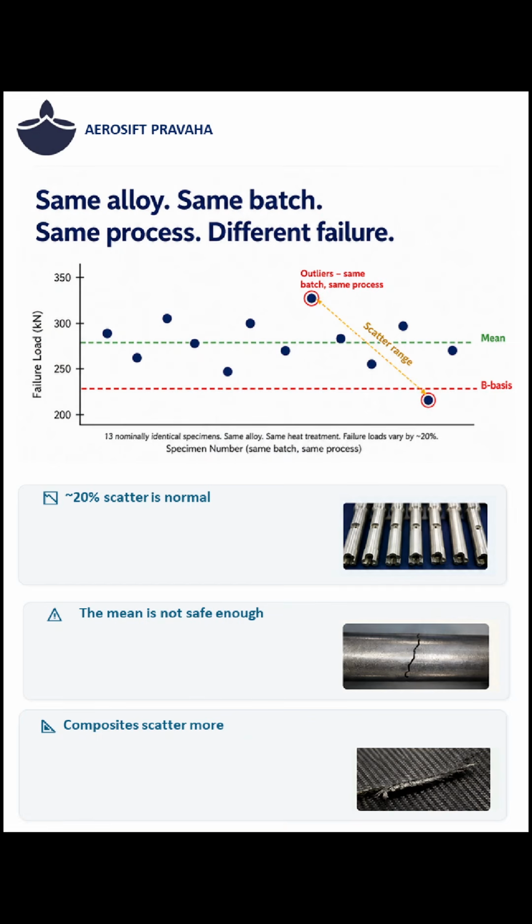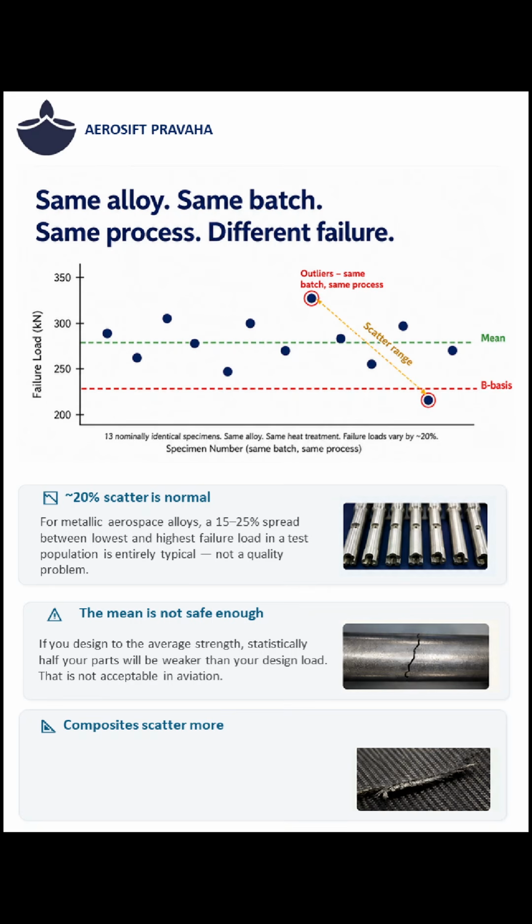The reason for the probabilistic approach is the inherent scatter of the strength values. Let us take 13 identical aluminum specimens, manufactured similarly, that failed at different loads despite identical material, processing, and testing conditions. Failure load variation is normal, not a manufacturing quality problem. Designing to average strength leaves half the parts dangerously weak.